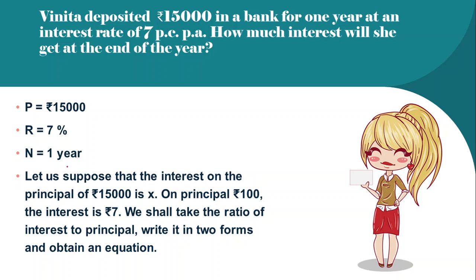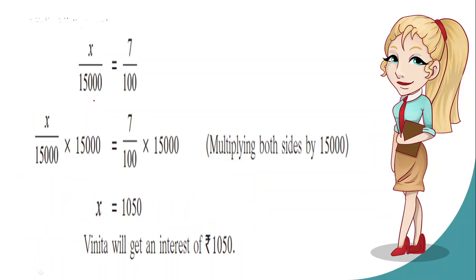Now, as I said, interest is calculated after every 100 rupees. So let us suppose that the interest on the principal of rupees 15,000 is X. But for 100 rupees, how much are we going to get as interest? The rate of interest is 7. So for every 100 rupees, we are going to get 7 rupees. Now, we shall take the ratio of the interest to the principal, write it in the two forms and obtain an equation. Now let's do this.